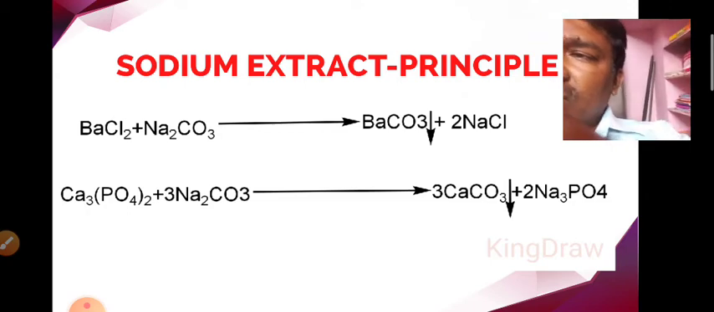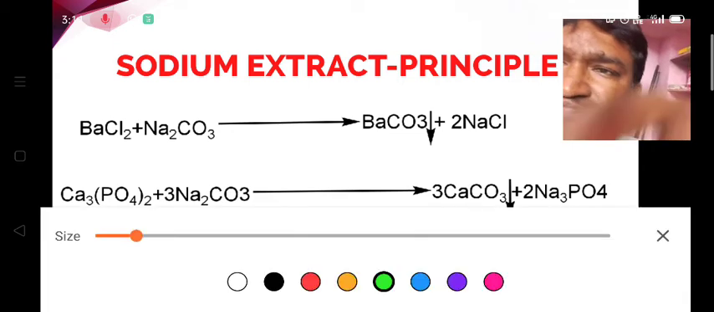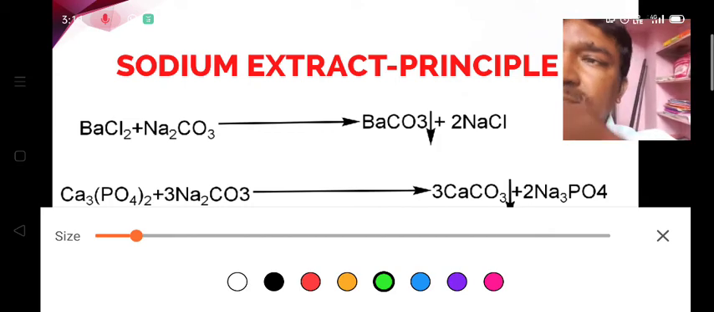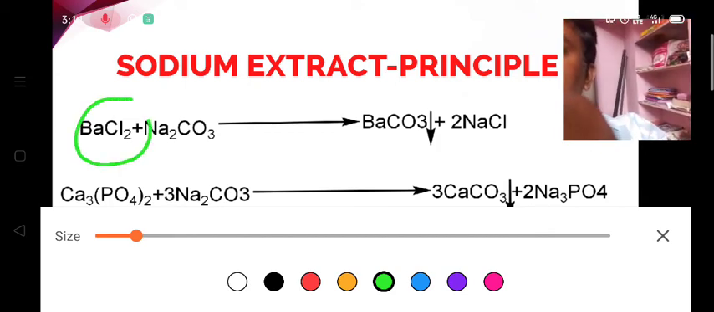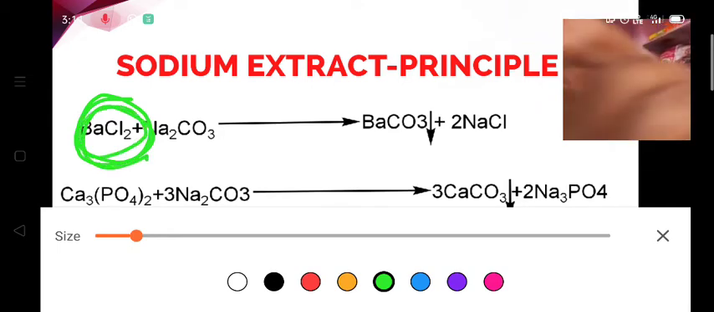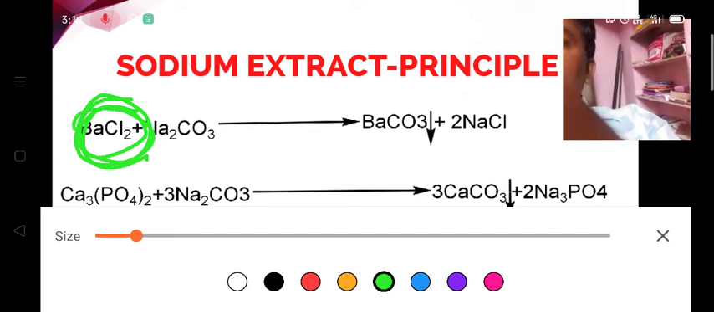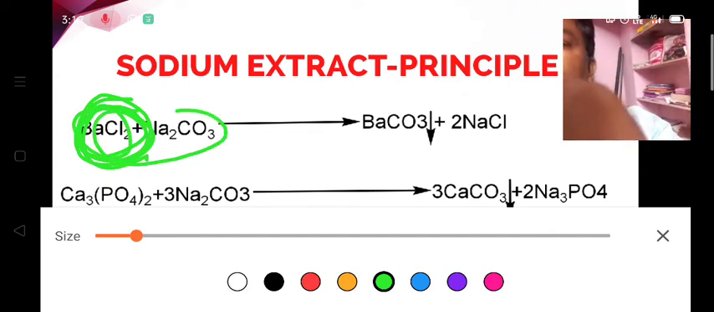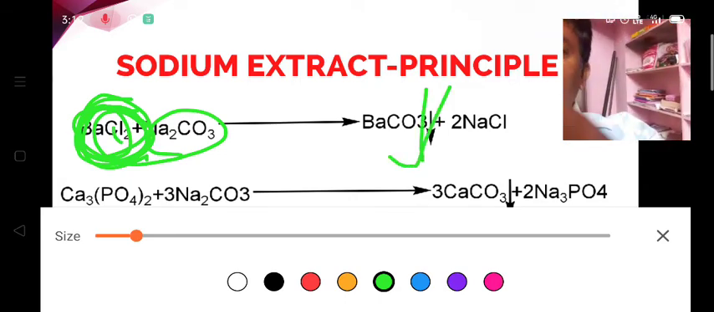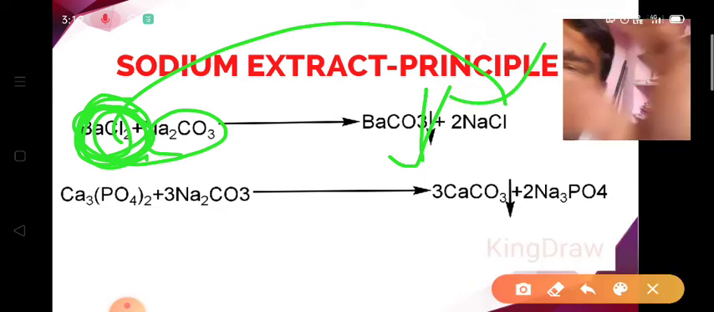So look here. If you use barium chloride directly for the analysis of the chloride ions, look here, when barium chloride is treated with sodium carbonate, we get a precipitate of barium carbonate, and the chloride ions go into the solution in the form of sodium chloride. That is one example.